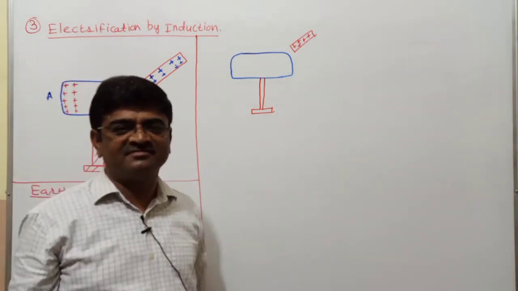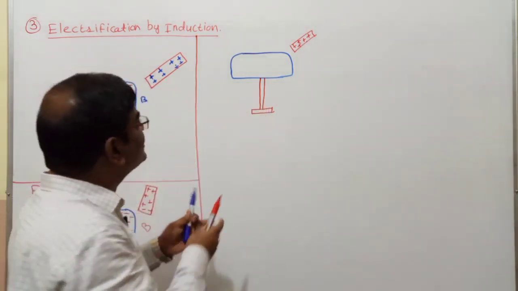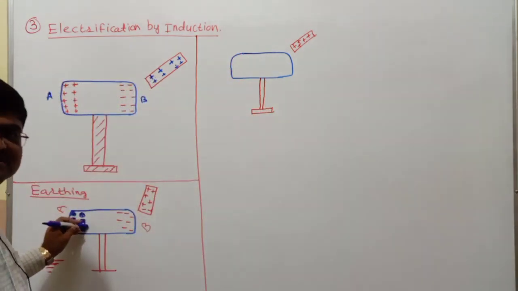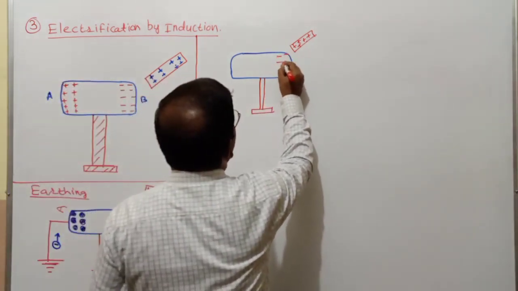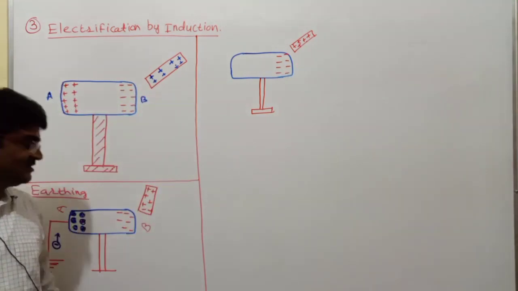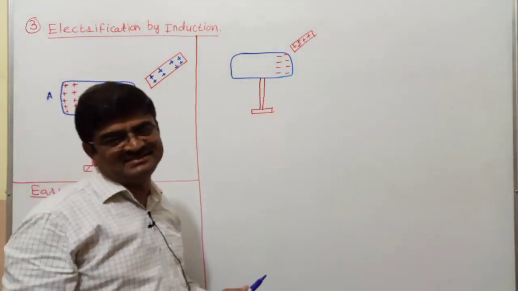I'll cut the earthing. And what do I visualize then? The positive charges which I had have already been neutralized. Now I am left with the electrons which I have here. So first I will remove the earthing and visualize the situation like this.